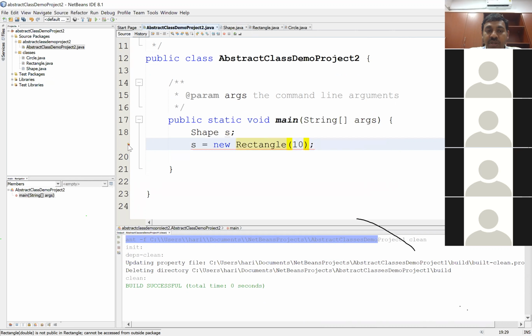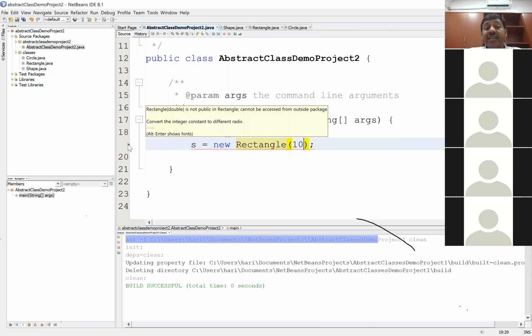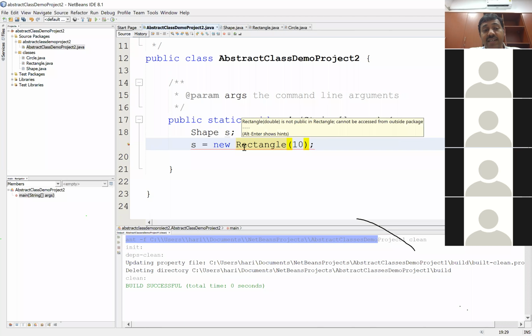But why does it still show an error? It says Rectangle(double) is not public in Rectangle. So that means there is some access specifier problem in the Rectangle class. So let's go into the Rectangle class.